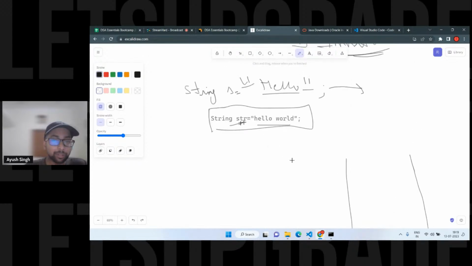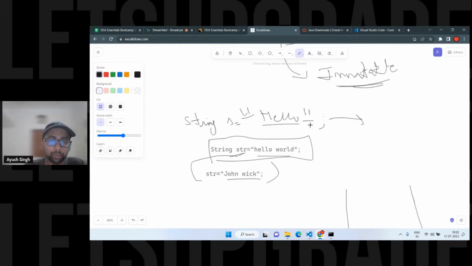See, when we use it like this, I can still say str equals, let's suppose, John Wick, right? I can say it like this. It is not denying the fact that it is immutable. It is simply changing the value, which means we are still able to do this, which is not possible in Python, this immutable thing. See why we have called it immutable this way.